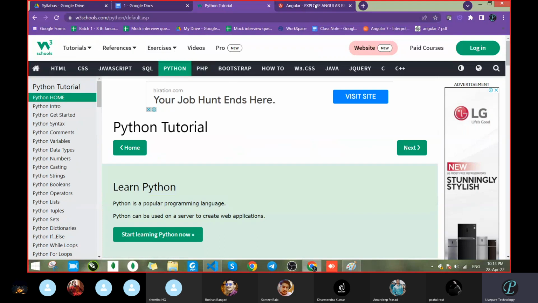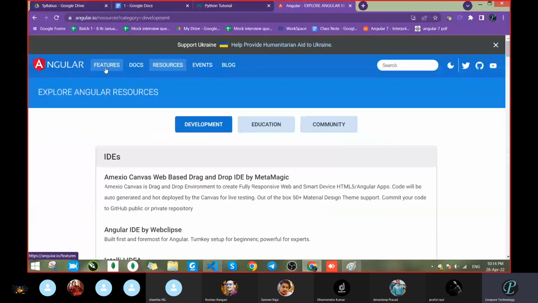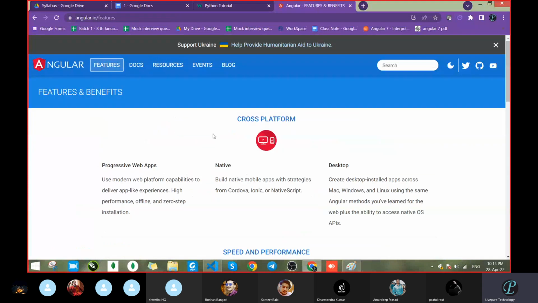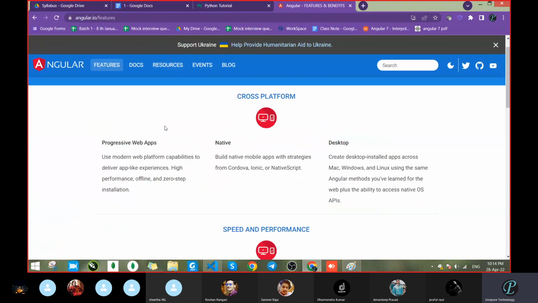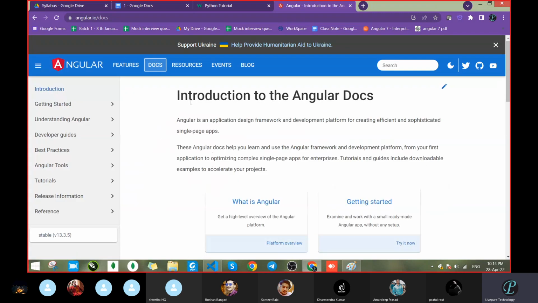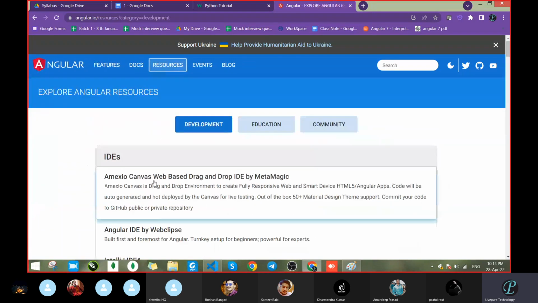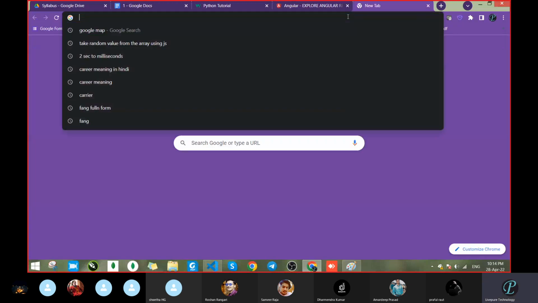But now come to the Angular application side. Which scenario is working? I am requesting just a feature. It is reloading just the feature content, because the navigation bar, as usual, is not going to change. If you're requesting docs, just docs get changed. If you're requesting resources, just resources get reloaded. Okay. So which scenario happens?